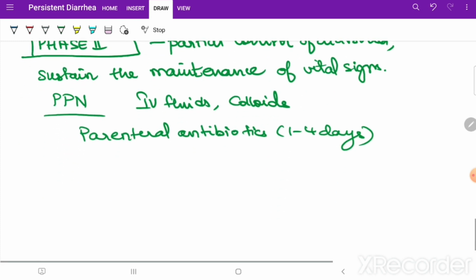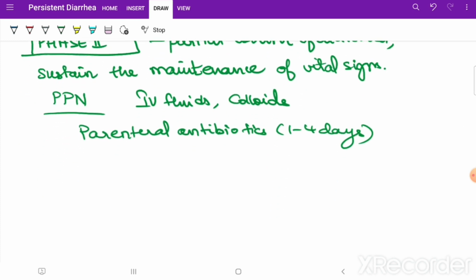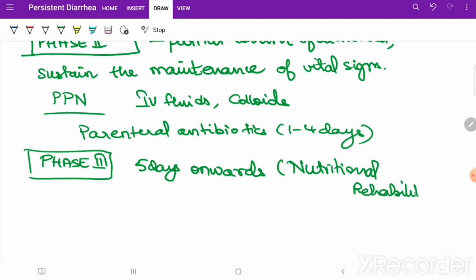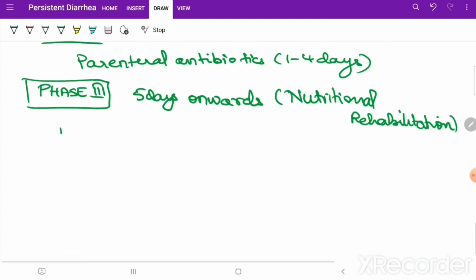Phase 3 is going to start from 5 days onwards. This is nothing but what is called nutritional rehabilitation. So what are we going to do? We are going to monitor weight.